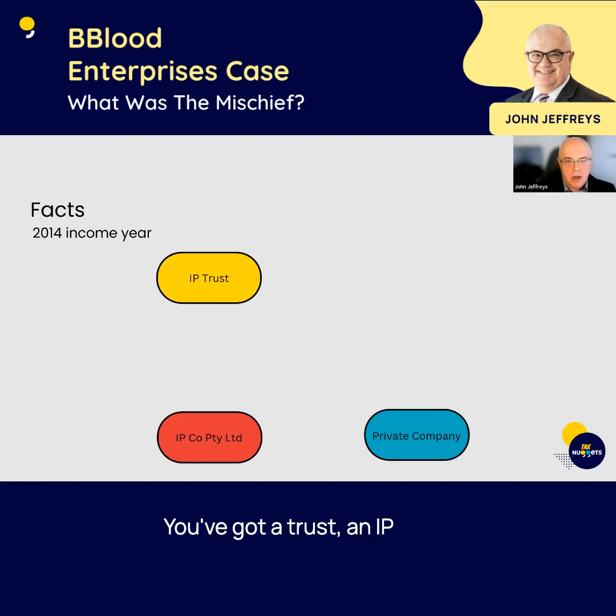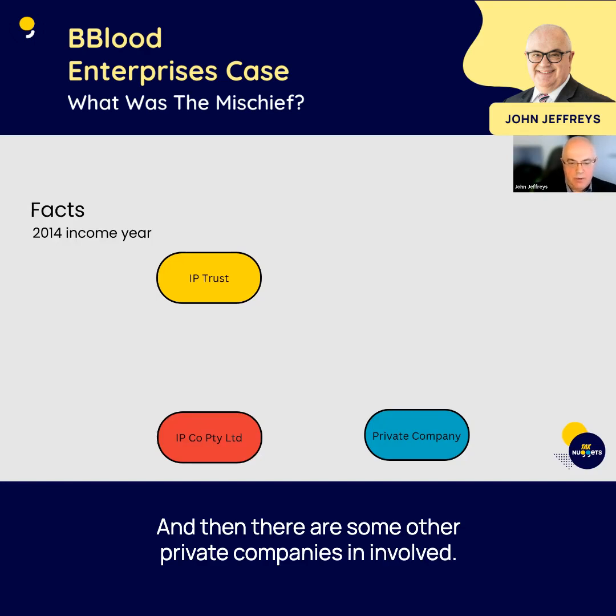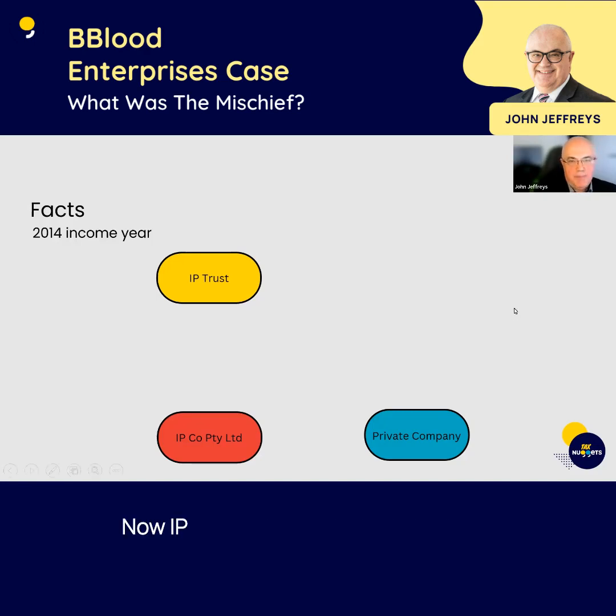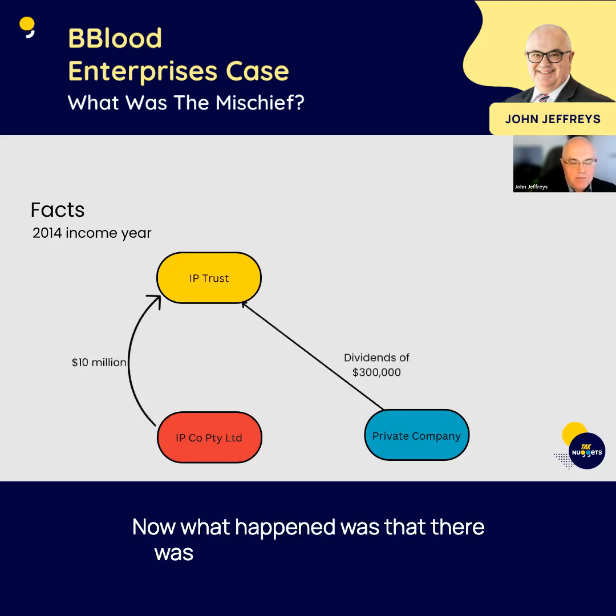You've got a trust, an IP trust. That's a discretionary trust. You've got a company, IP Co. Proprietary Limited, and then there are some other private companies involved. Now, IP Trust owns the shares in IP Co. Okay. Now, what happened was that there was a payment by IP Co. up to IP Trust of $10 million. And that was the proceeds of a share buyback. And I'll talk about that more in a minute.